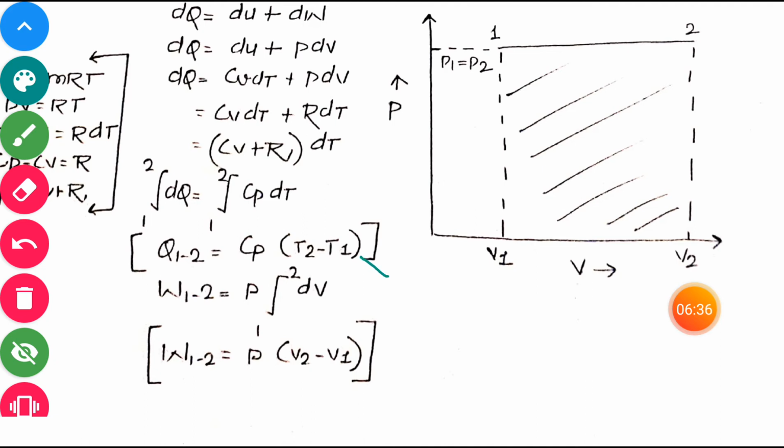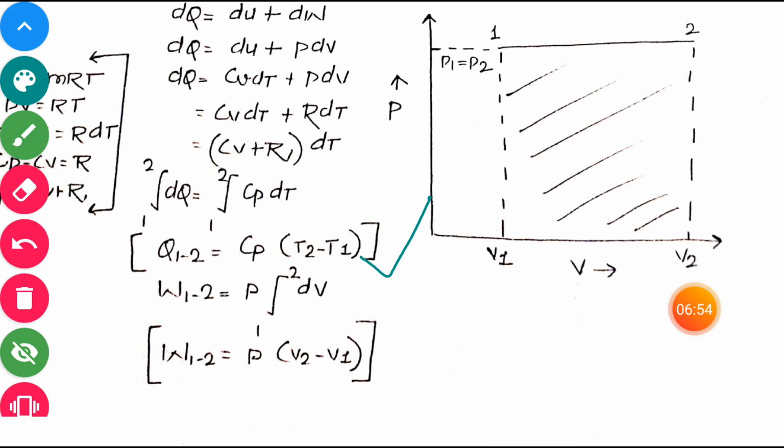Now what is work done from 1 to 2? It is a constant pressure process, so p comes outside the integration and we integrate dv from 1 to 2. Then work done from 1 to 2 is p (v2 minus v1).